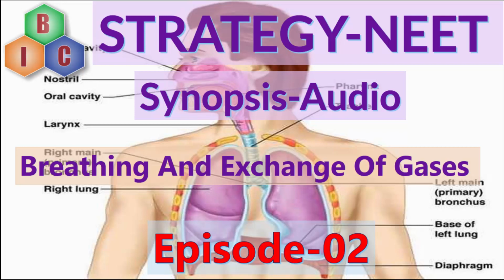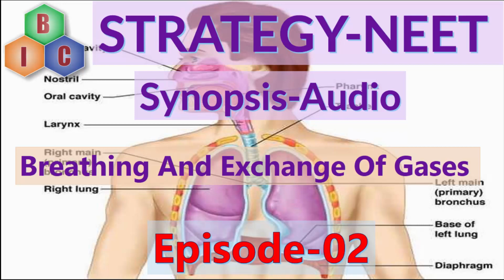The conducting part contains a pair of nostrils which open out above the upper lips. It leads to the nasal passage. This nasal passage leads to the nasal chamber, and this nasal chamber opens next into the nasopharynx. This nasopharynx is actually a portion of the pharynx, and the pharynx is a common passage for both food and air. Nasopharynx opens through the glottis into the larynx region.